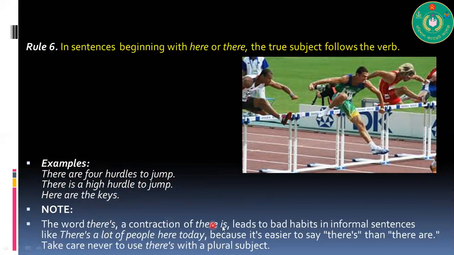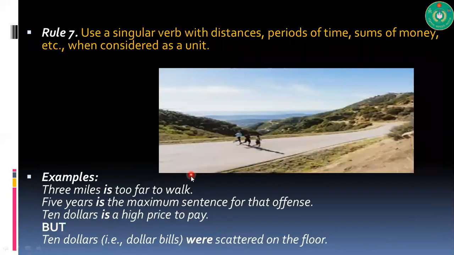Here are the keys. Now, this is another point you should remember. The word there's, a contraction of there is, leads to bad habits in informal sentences like "there's a lot of people here today," because it's easier to say there's than there are. Take care never to use there's with a plural subject. In this sentence, "there's a lot of people," this is the whole sentence. You should write "there are a lot of people here today" because people is plural.